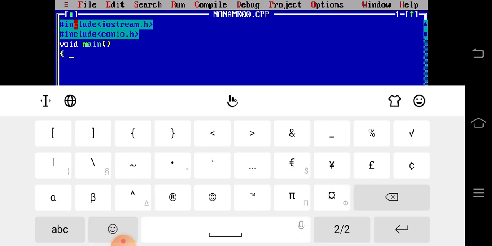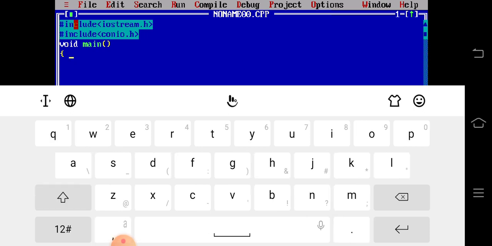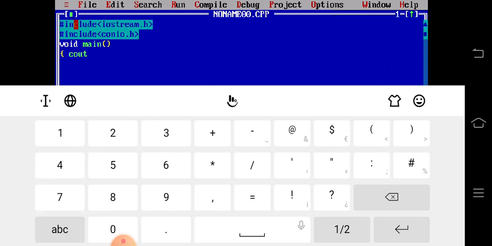Then I want to display the word hello, so that it can display on the output screen, nothing else. I don't use a variable now. First I just want to display the hello word. For this we use no variable, just the cout statement, because this is the output statement.